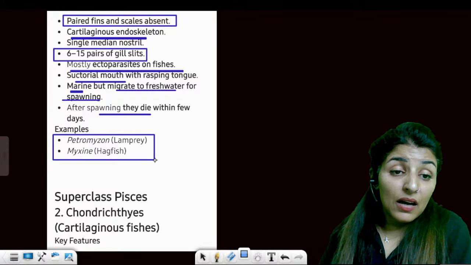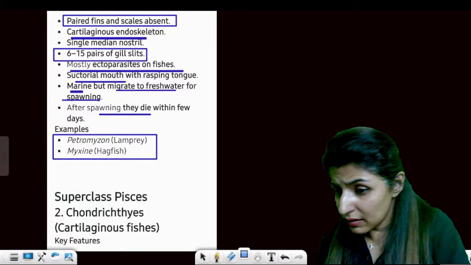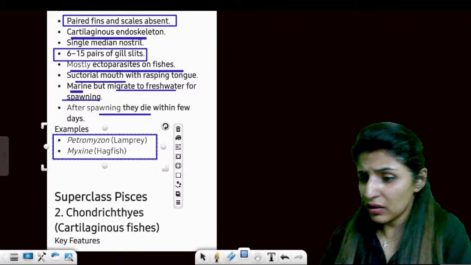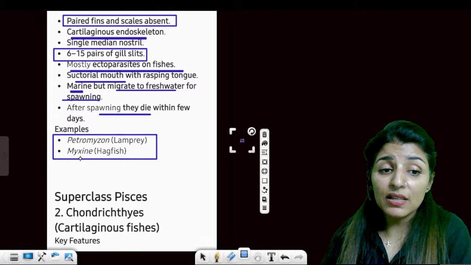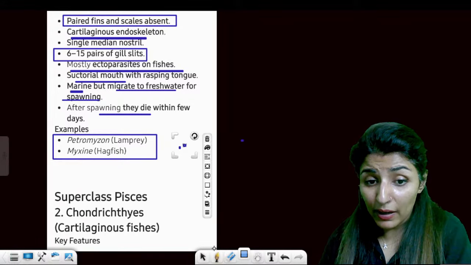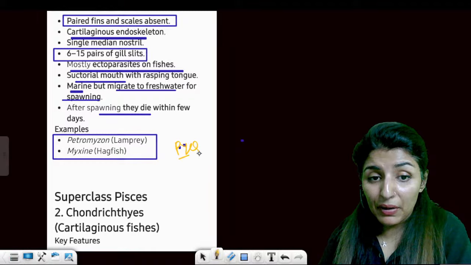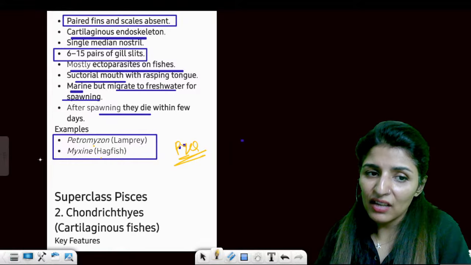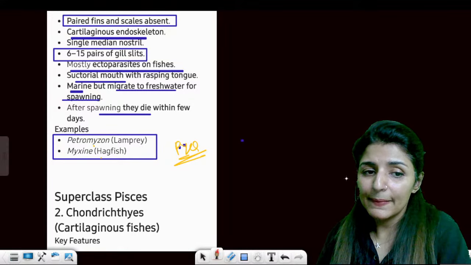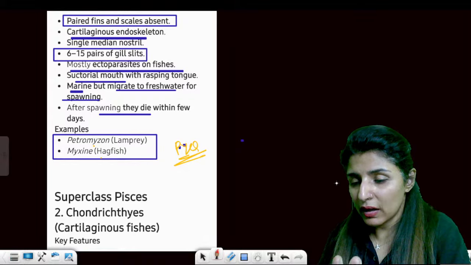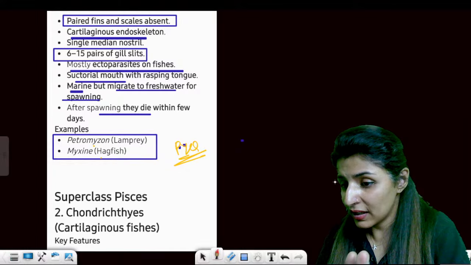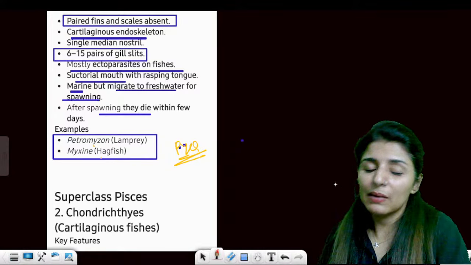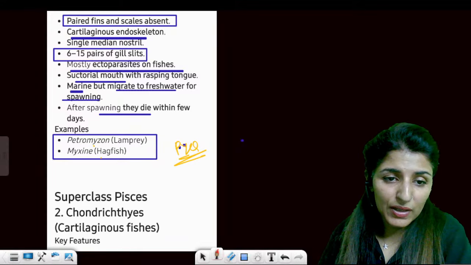Then, examples. What are you writing, Shri? Notochord does not persist throughout life in tunicates. Right, you're right. Now, example is Petromyzon or Myxine. This is a PYQ, by the way. The previous year question. Lamprey has to be matched with Petromyzon. Hagfish has to be matched with Myxine. So the common names are important. I'm telling you again and again. By when the series will be completed? Very soon, before your exams, of course.